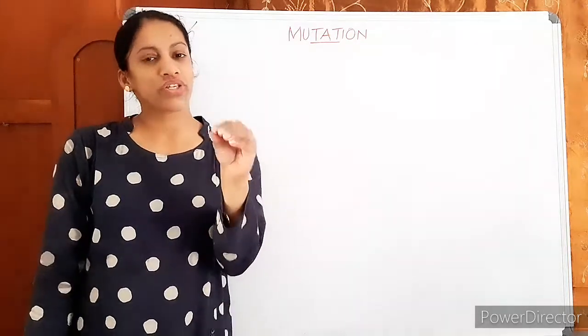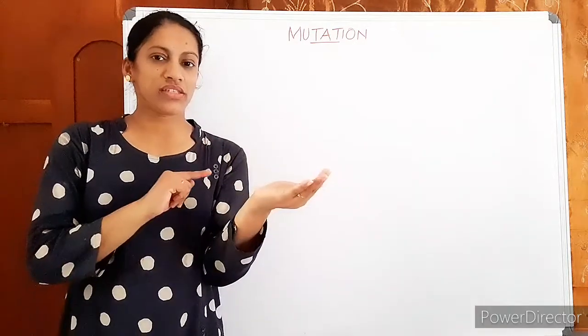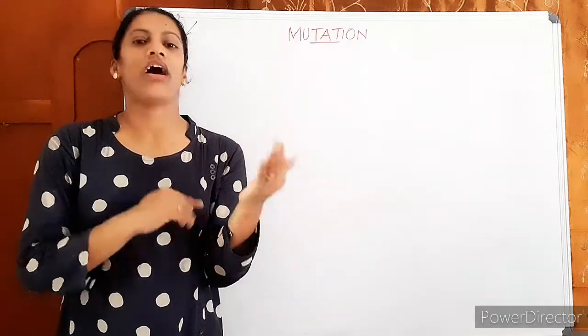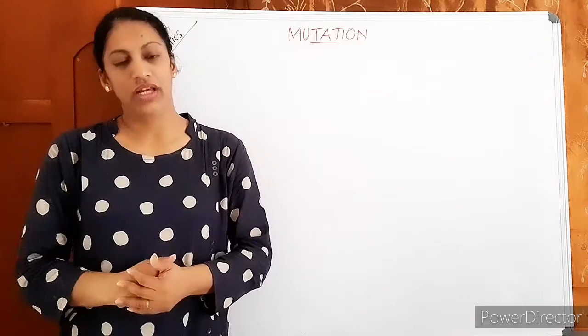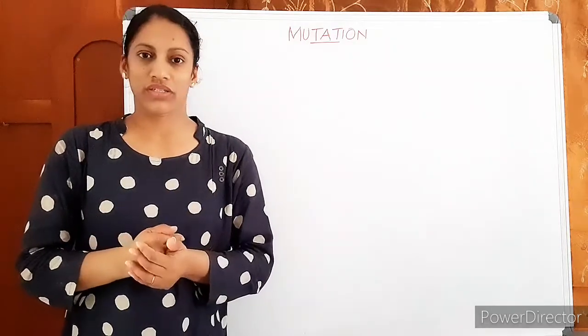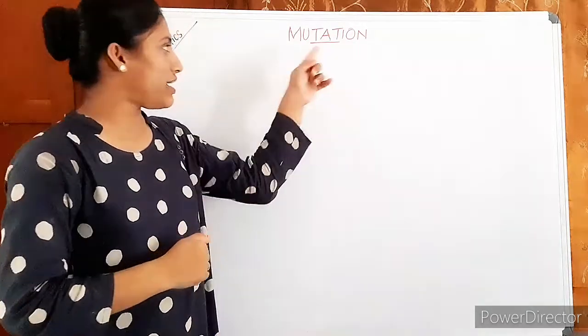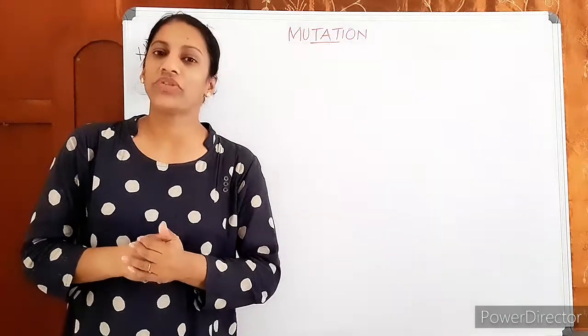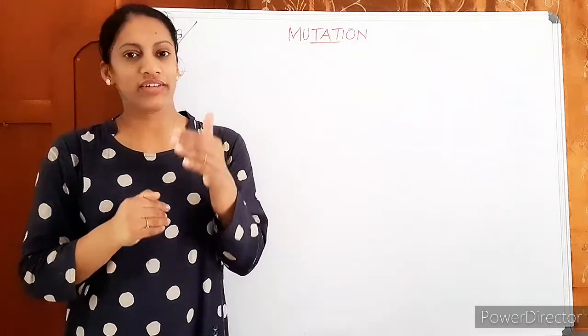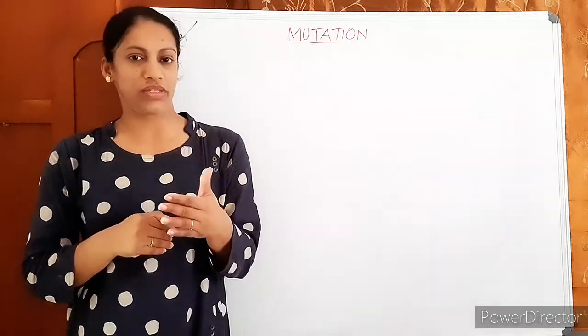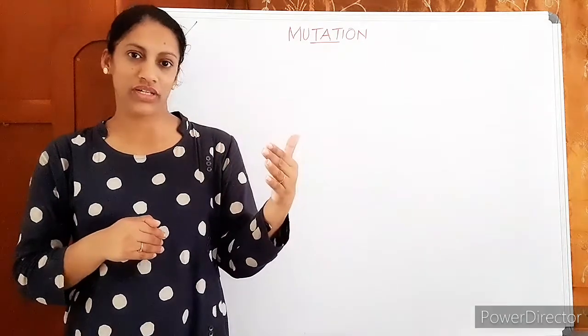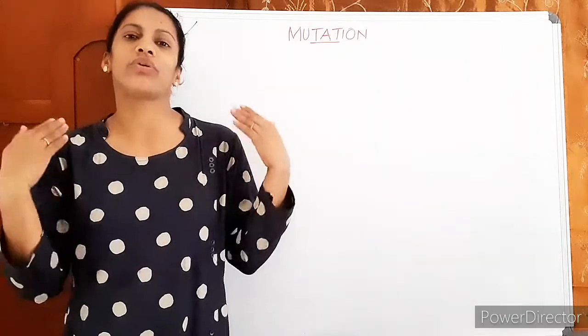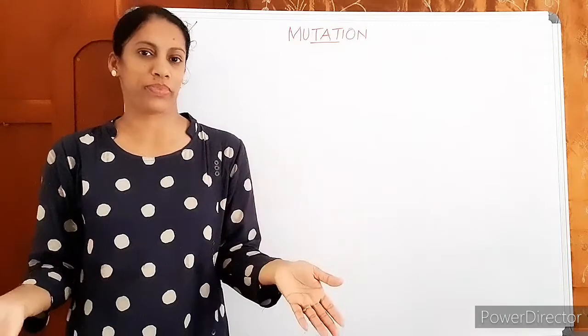Such changes in the genetic material are inheritable changes, and such inheritable changes we can call mutation. So mutation refers to alterations in the DNA sequences which are inherited, which alter our genotype and phenotype.